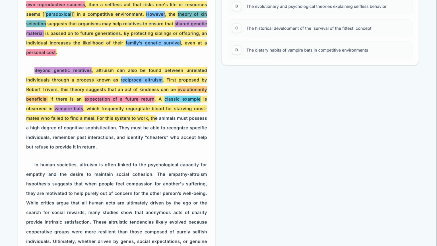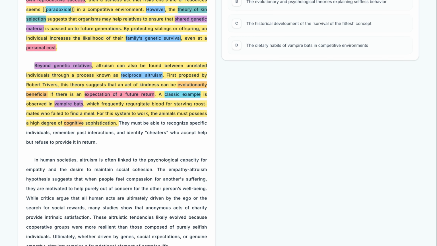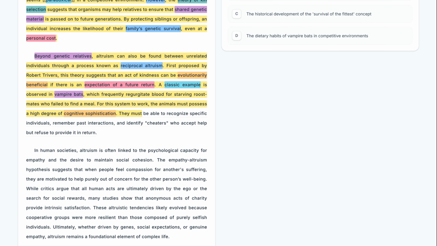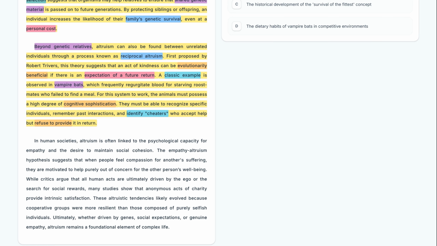For this system to work, the animals must possess a high degree of cognitive sophistication. This sentence points out a requirement for reciprocity, cognitive sophistication. This academic phrase refers to the advanced mental abilities needed to keep track of social debts. They must be able to recognize specific individuals, remember past interactions, and identify cheaters who accept help but refuse to provide it in return. Here, the author lists the specific mental tasks required, such as the ability to identify cheaters. This ensures the system isn't exploited by those who refuse to provide help in return.